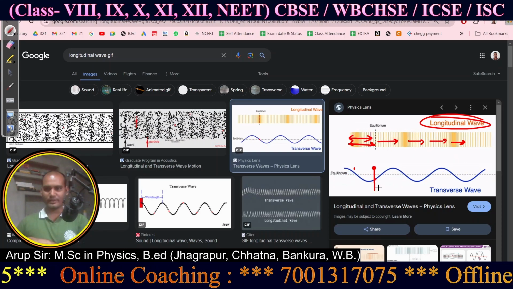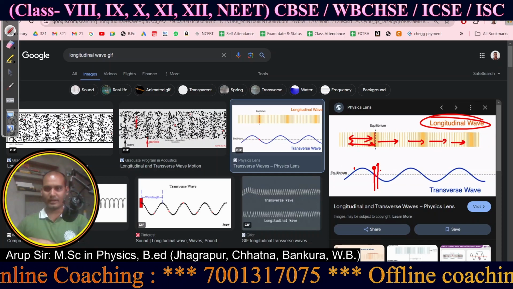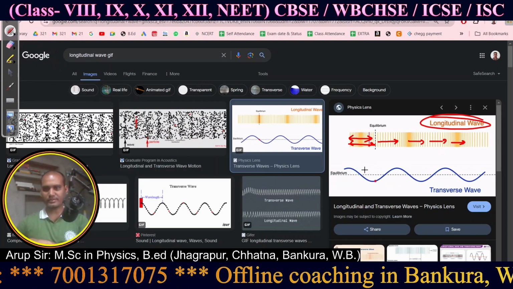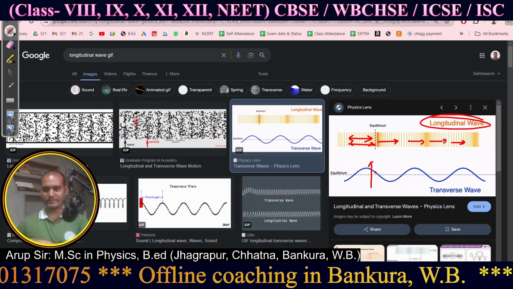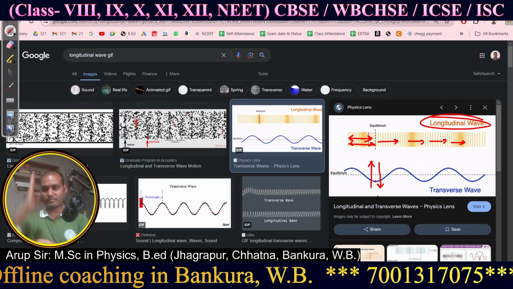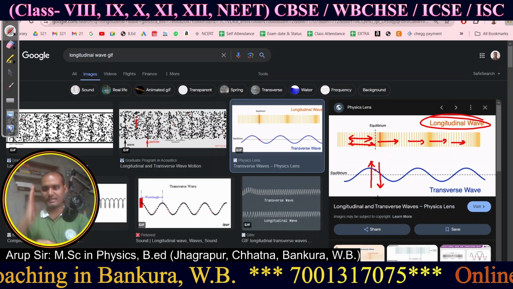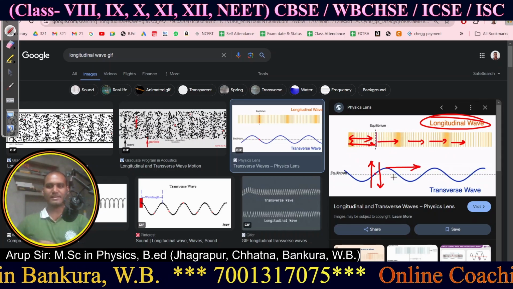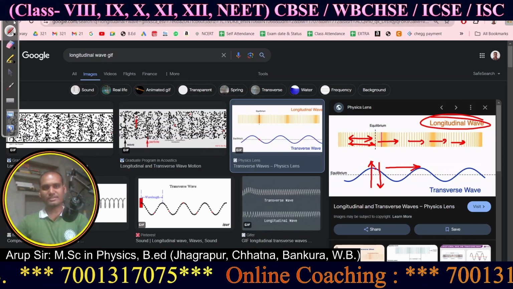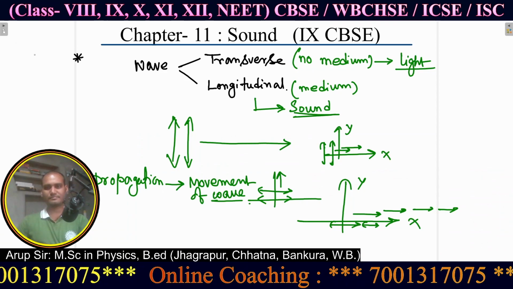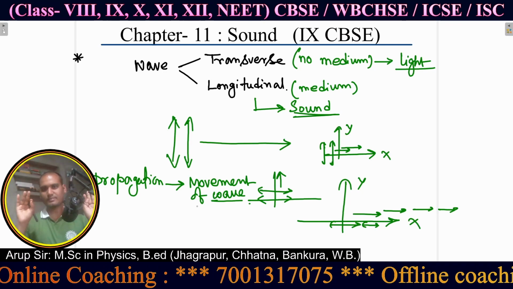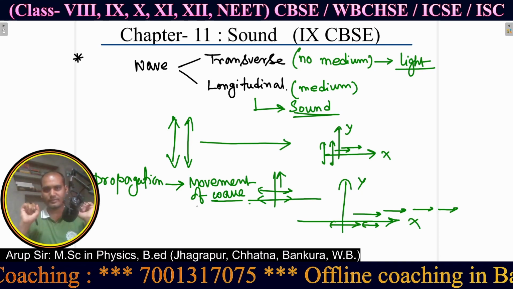This point is moving down, up, right? Along this direction, just see. Focus on this point. This point is sometimes moving up, moving down. Okay, the vibration is like this, but the propagation is along the x direction. So this is how you can imagine it. Now you can understand the propagation of longitudinal and transverse waves.